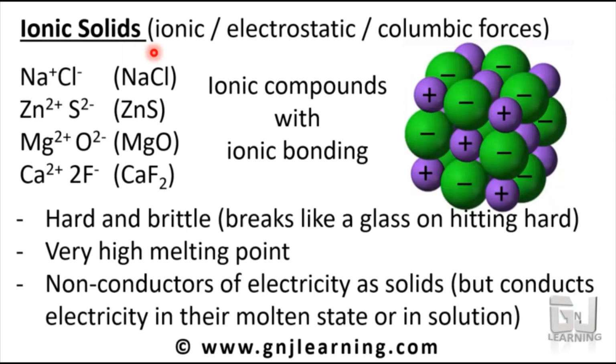What are the properties? Ionic solids are hard and brittle. Brittle means it breaks like glass. Hard means it is incompressible, it cannot be bent. If you try to bend it, it will break like glass. So that is brittle. They have a very high melting point, which denotes that the intermolecular force of attraction, that is electrostatic forces, is very high. That makes the solid stable.